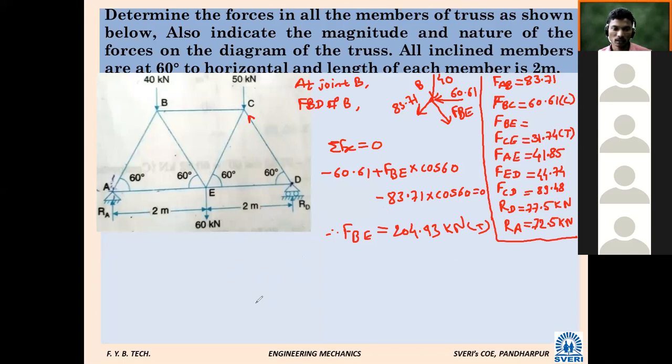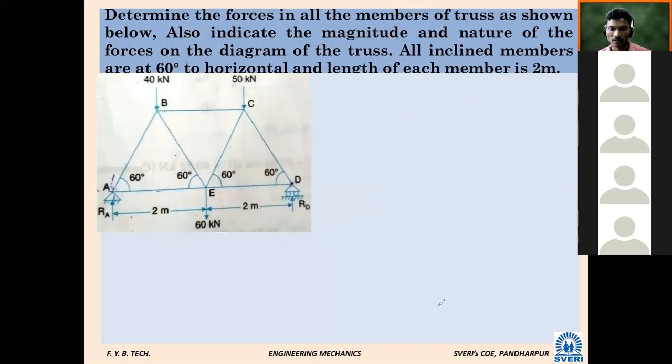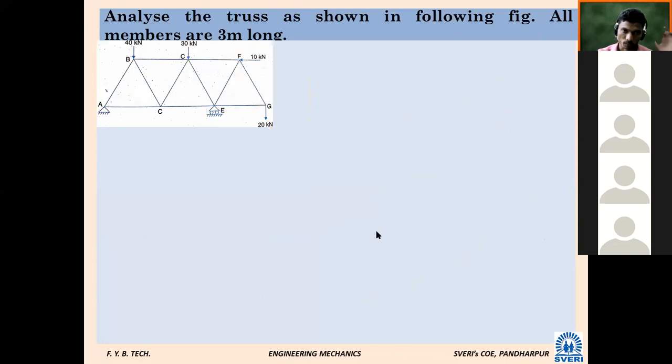So shall I give one homework? Yes, sir. Try to solve. Just check whether you are able to solve. So one homework problem for the next lecture. If not, next lecture we will solve. Take this, then we will stop.